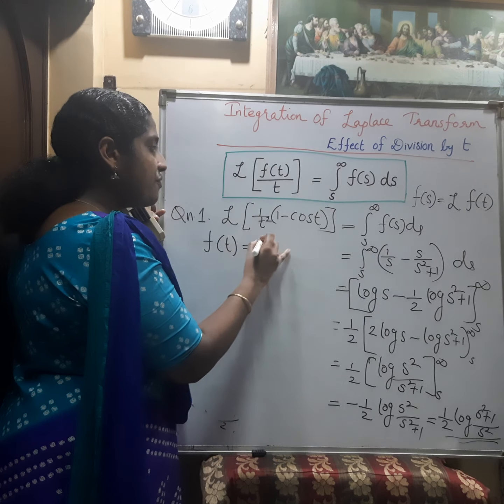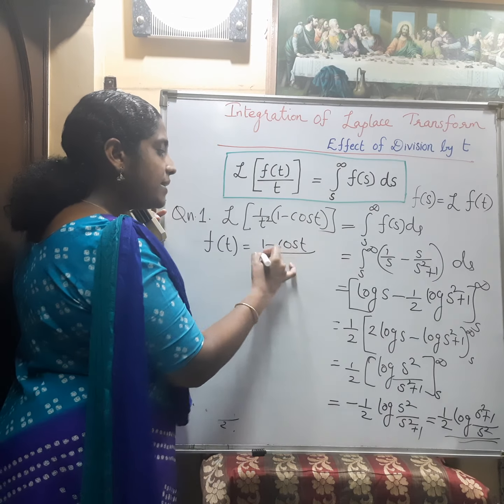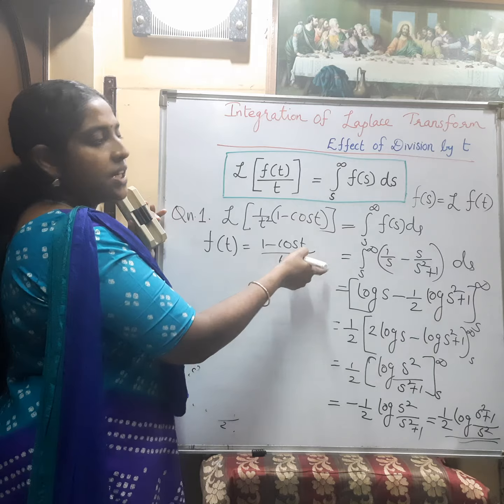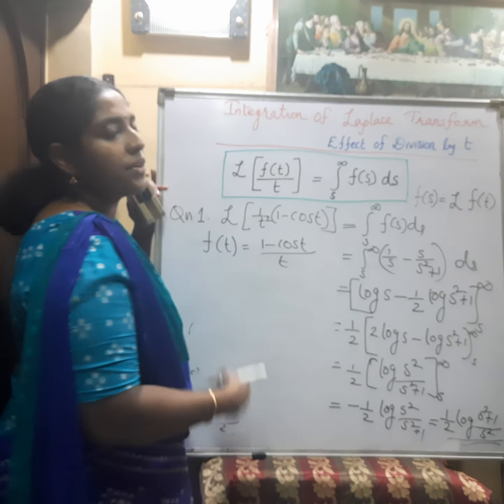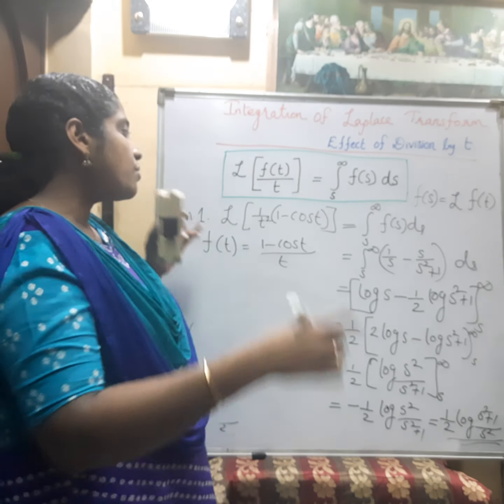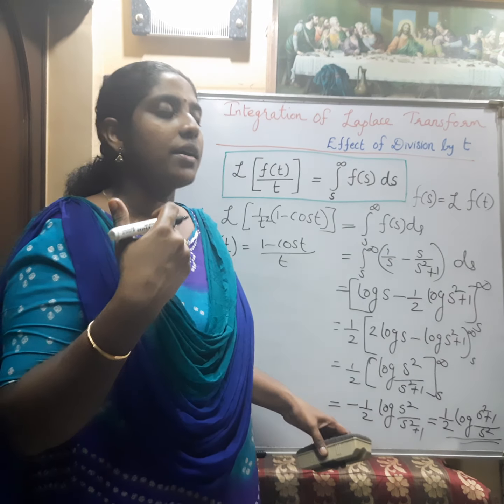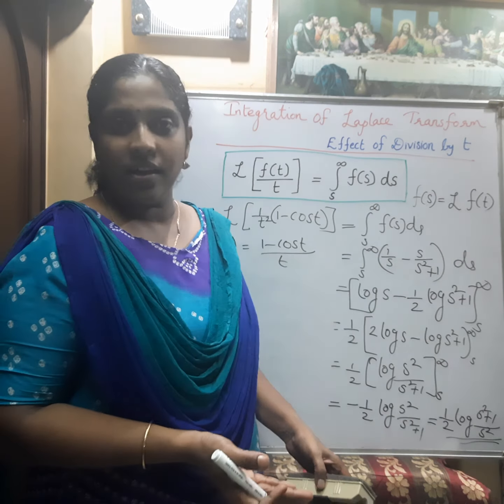We take the function f of t as (1 minus cos t) by t, and then we will get 1 by t into f of t. Then similarly we find the F of s and substitute. Only one thing: we should have a clear idea about the integral formulas.